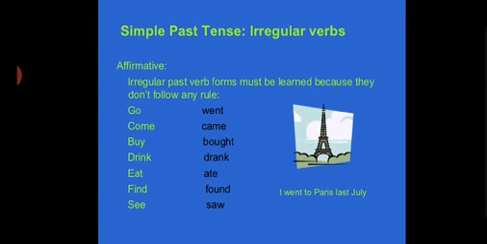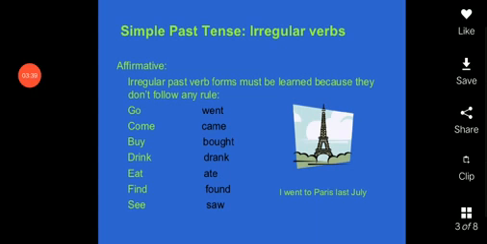To make a question, just like the present simple, we change the position of was, were and the subject. Like: Was I sleepy? Were you late?